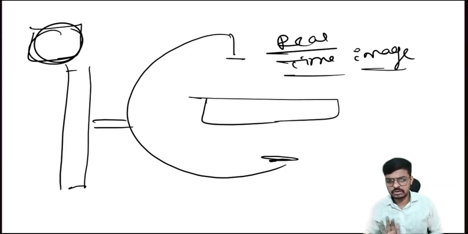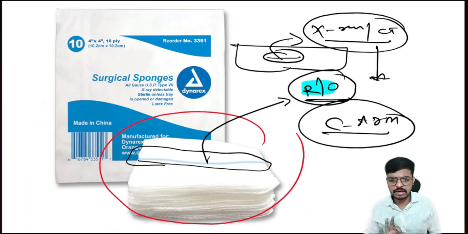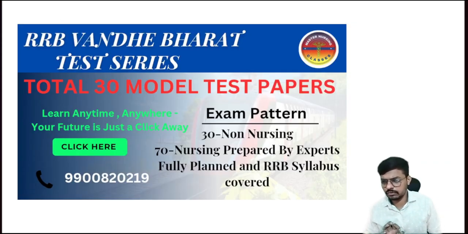Okay, I hope Gossypiboma is clear, the classical sign of Gossypiboma is clear, the radio opaque line and its importance is clear, and the real time image, that is the C-arm machine we have to use, is clear, right?